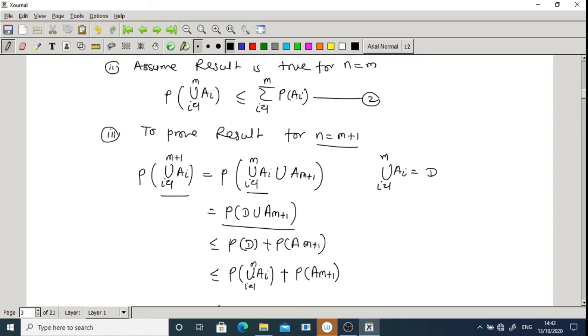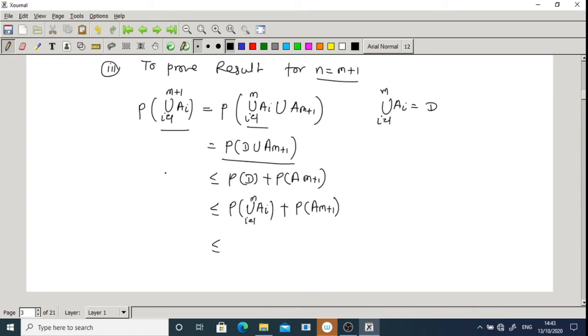So I can replace this term by summation over i going from 1 to m of probability of Ai, which is equal to summation over i going from 1 to m of probability of Ai plus probability of A(m+1). So this is by equation 2.